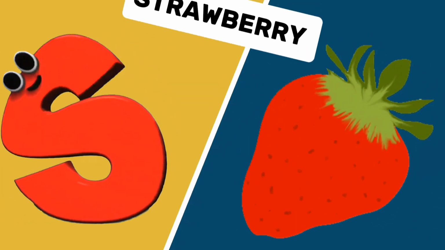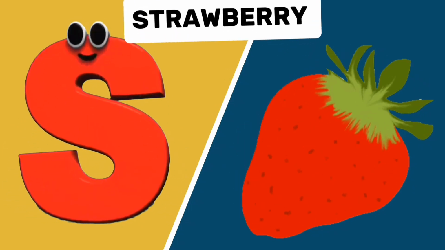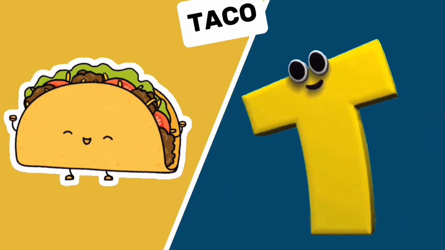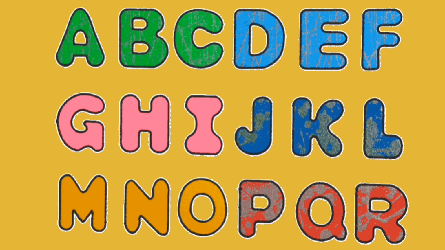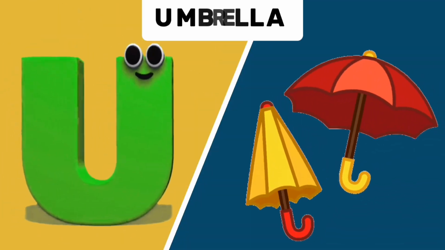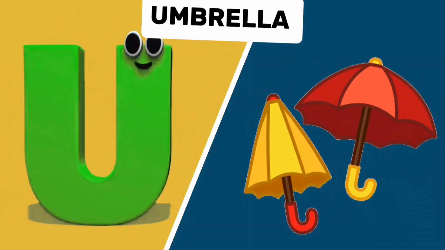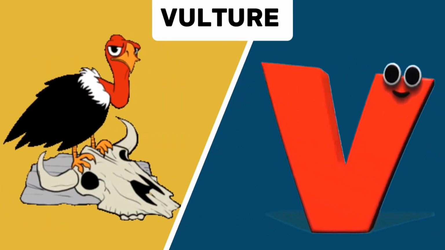S is for strawberry, s. Strawberry. T is for taco, t. Say, sing, it's the letters of the alphabet. U is for umbrella, umbrella. V is for vulture, v.